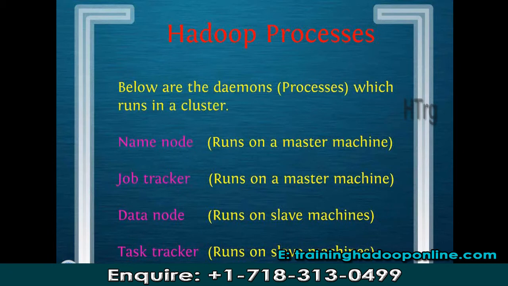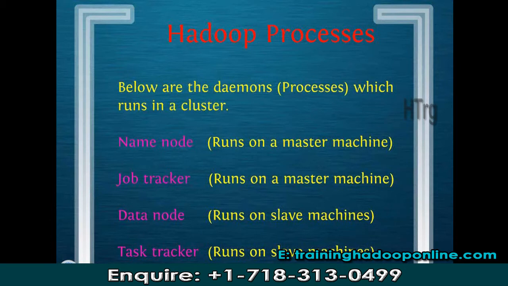Anyways, name node is a process which runs on the master machine and it is responsible for handling the storage part of your Hadoop, that is the HDFS part. The next is job tracker, which is also running on the master machine and it is taking care of the processing part of your Hadoop, that is MapReduce. The next process is data node, which is running on every slave machine. You can say that data node and name node both look correlated.